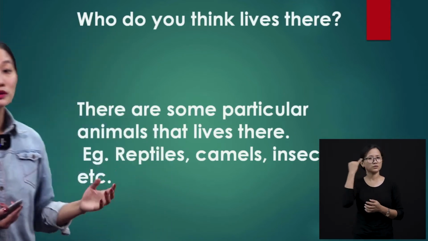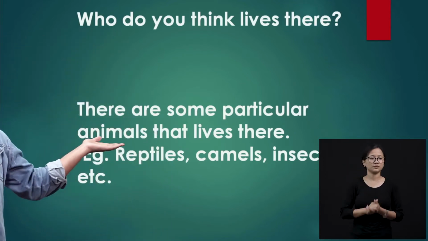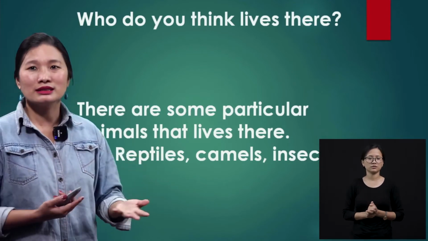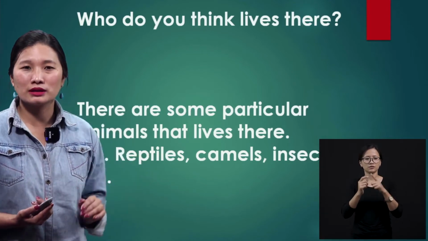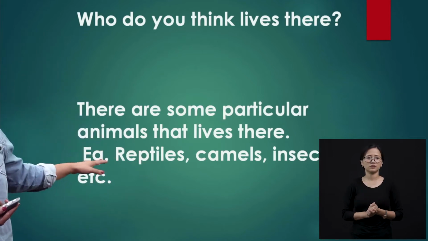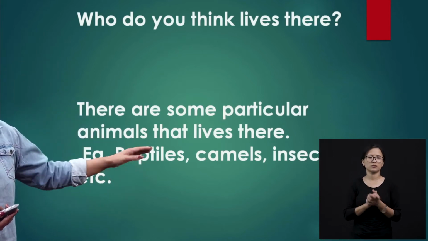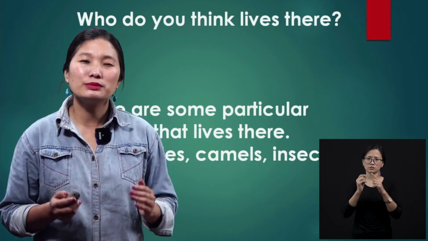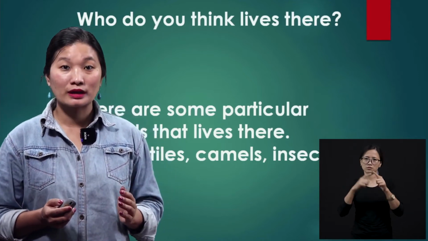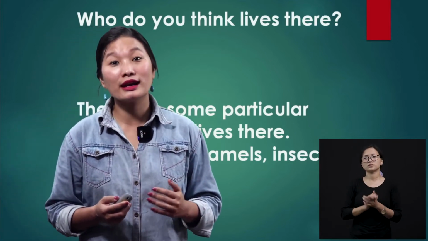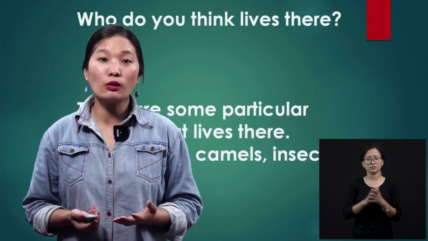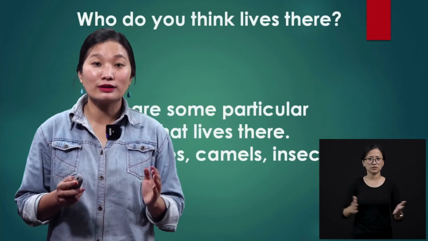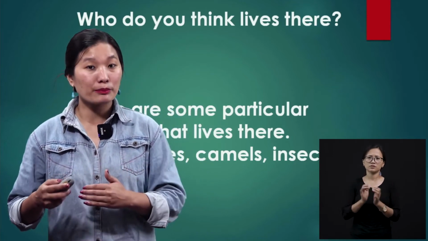But one more thing, there are some particular animals that live there. Example, the reptiles. Reptiles would be the snakes, okay, that crawl on the ground. Those will be called the reptiles. There will be different kinds of reptiles, camels, and there will be some special insects that will be found only in the desert. And the reason why they are able to live there, because we know that all living creatures need water to survive, but in order to survive, they have some special capabilities again.